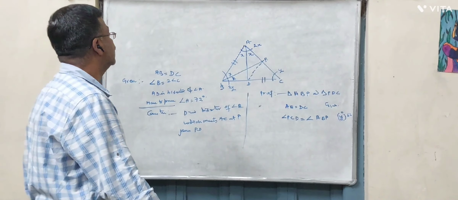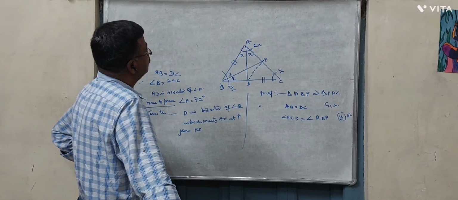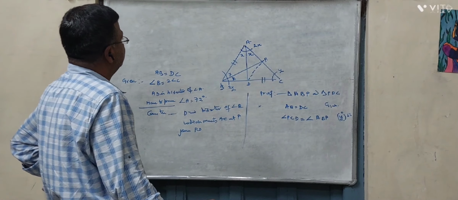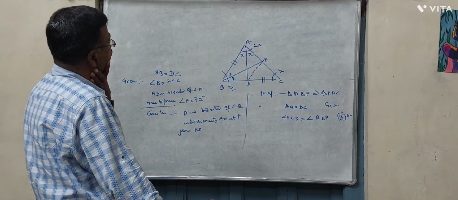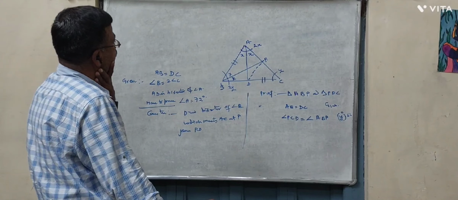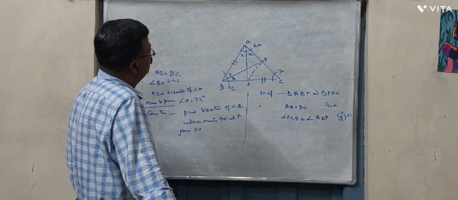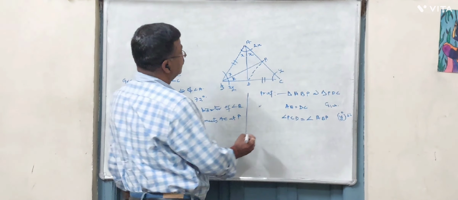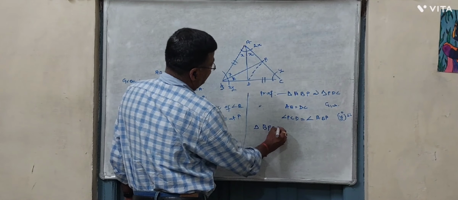Two things are equal. Now, before we carry on, we see that this triangle BPC is isosceles.